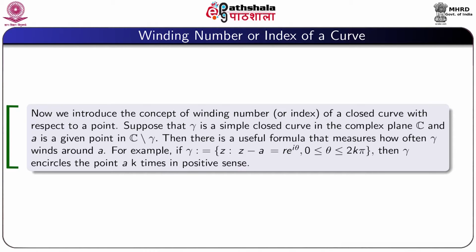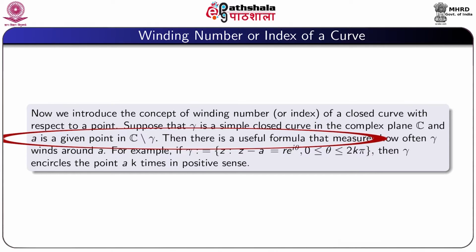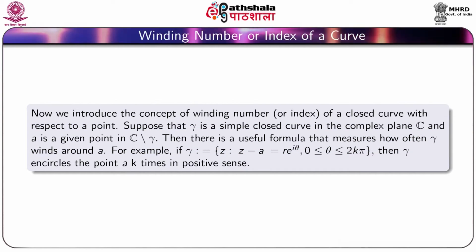Now we introduce the concept of winding number or index of a closed curve with respect to a point. Suppose that gamma is a simple closed curve in the complex plane C and a is a given point in C minus gamma. Then there is a useful formula that measures how often gamma winds around a.